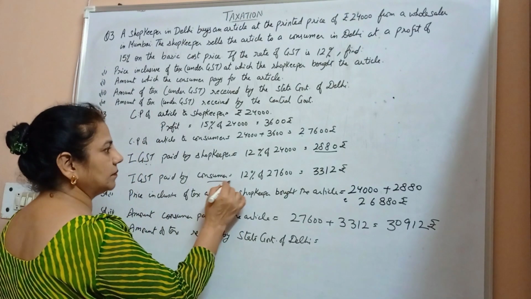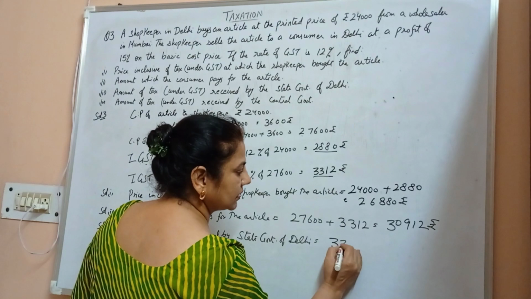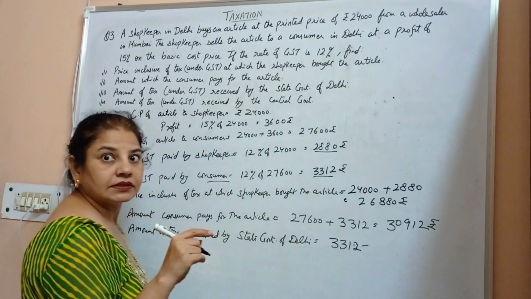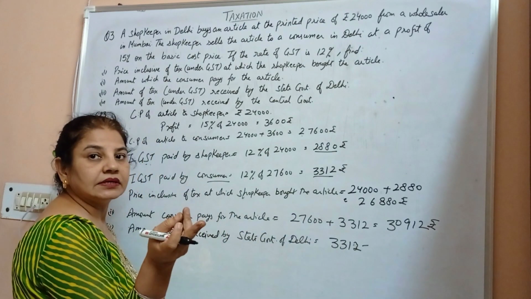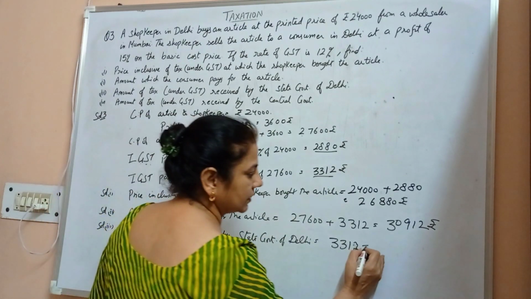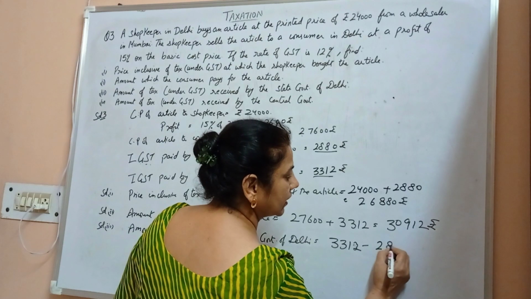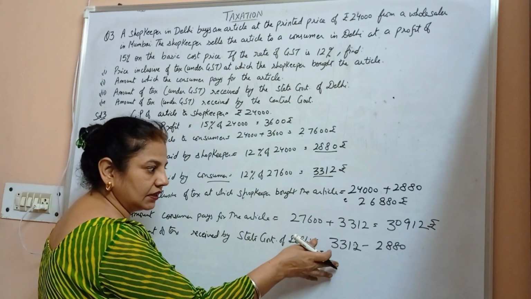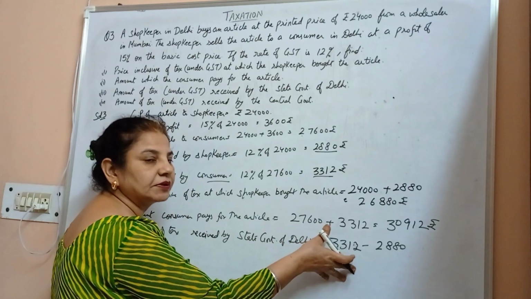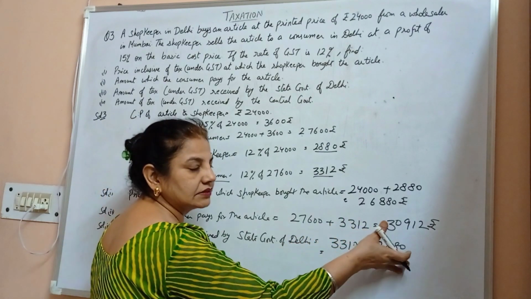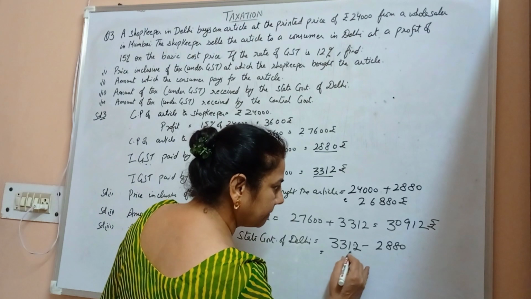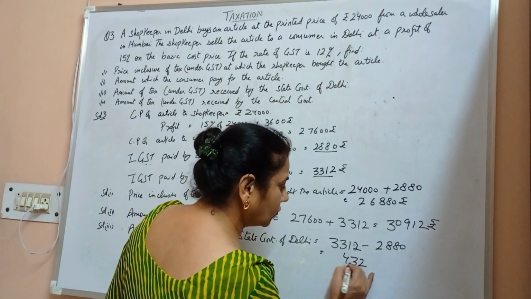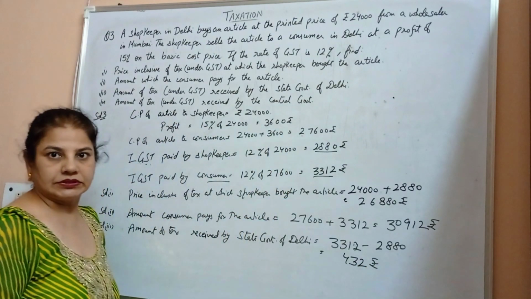That means the tax paid by the consumer is 3,312 minus the balance of input, that is minus 2,880 rupees. Output tax, because in Delhi it is being sold, so this becomes an output tax. Output tax minus the input tax. This comes out to be 432 rupees.